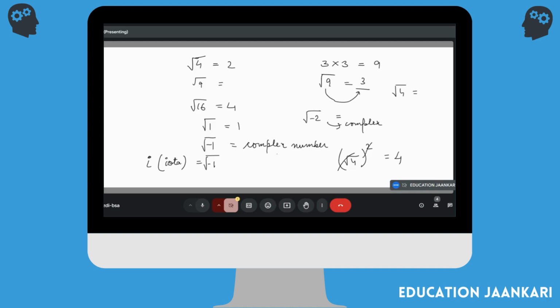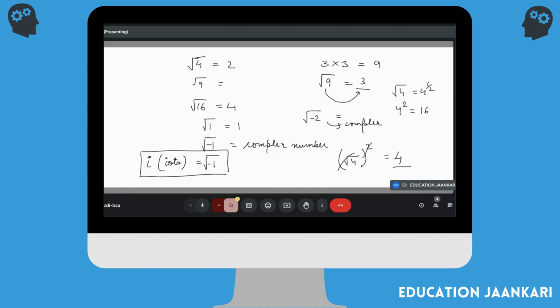If I write 4 squared, that's 16. But if I'm writing square root, that means 4 to the power 1 by 2. So whenever we do the square and the square root together, they actually cancel out. We have to always remember that iota is equal to square root of minus 1. Simple. Remember this thing.